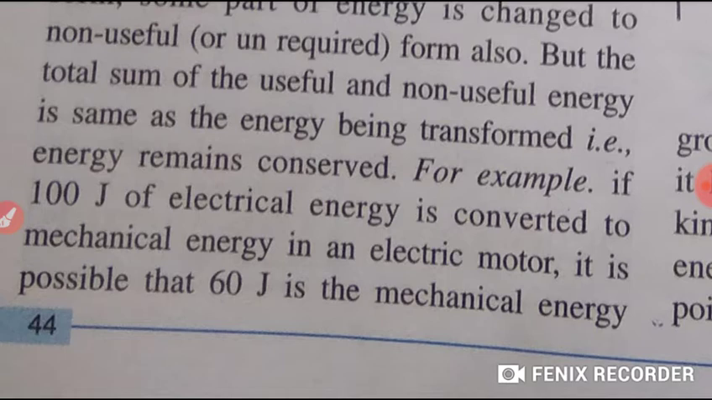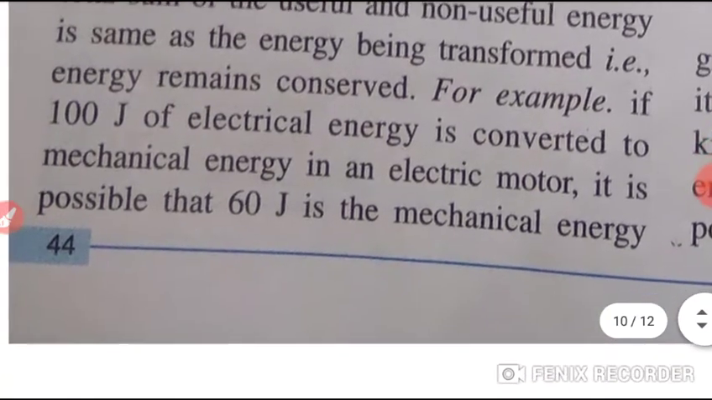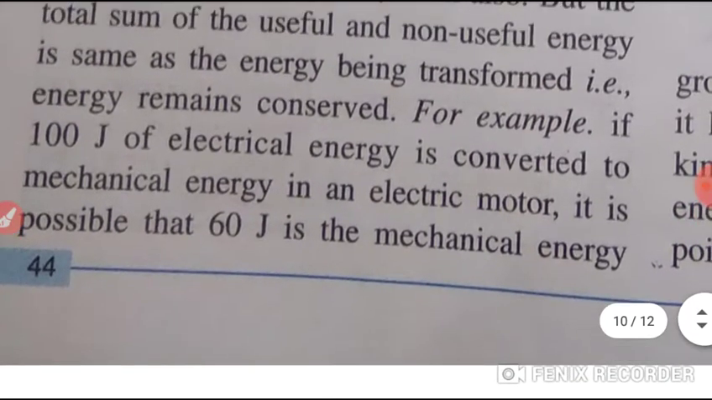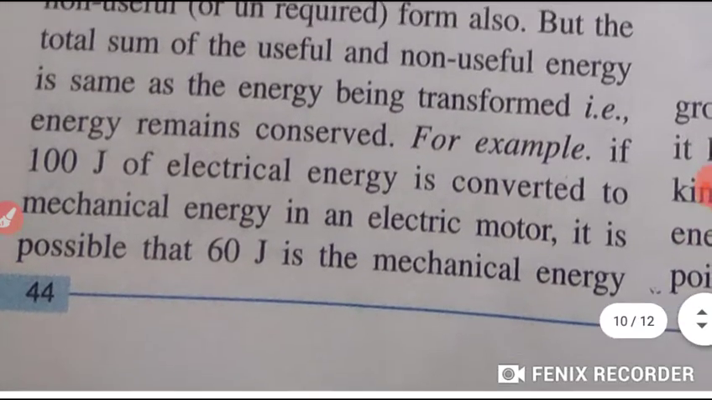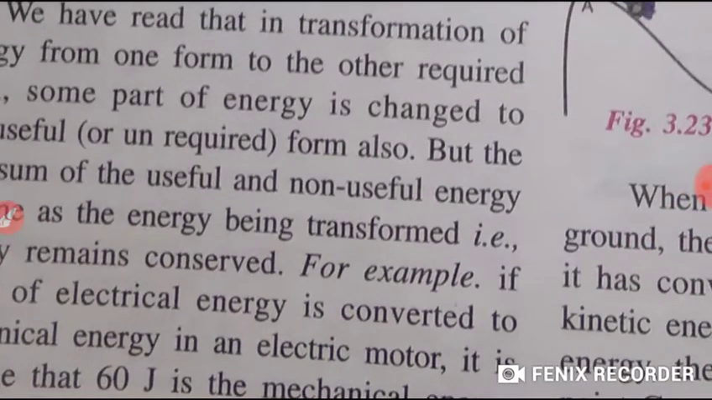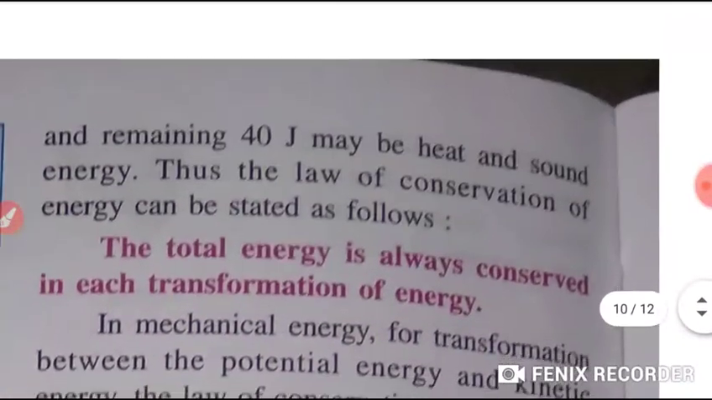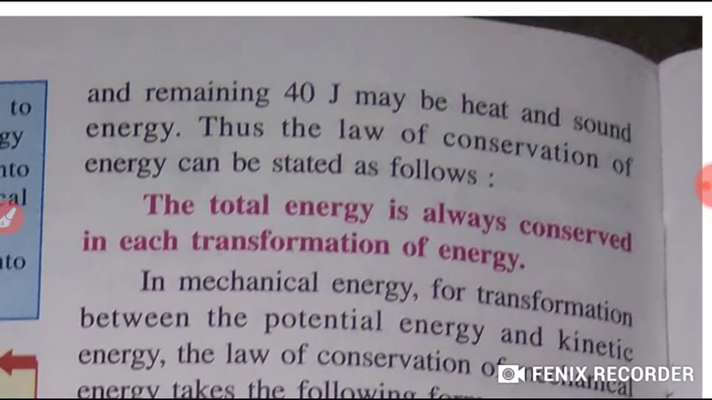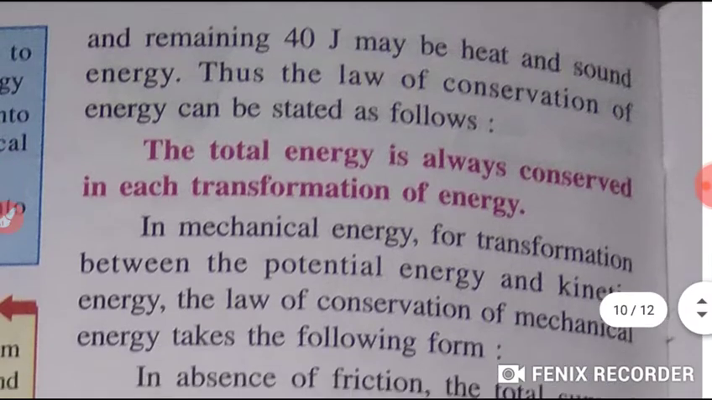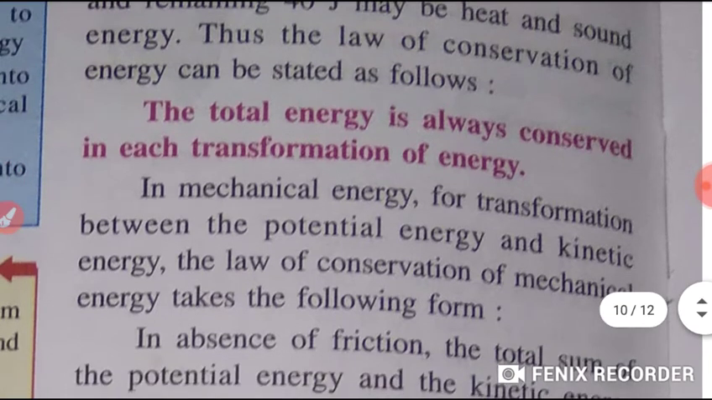For example, if 100 joule of electrical energy is converted to mechanical energy in an electric motor, it is possible that 60 joule is the mechanical energy and the remaining 40 joule may be heat and sound energy. Thus the law of conservation of energy is that the total energy is always conserved in each transformation of energy. This is how the law of conservation of energy can be stated.